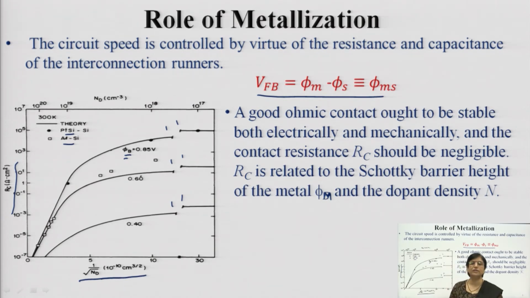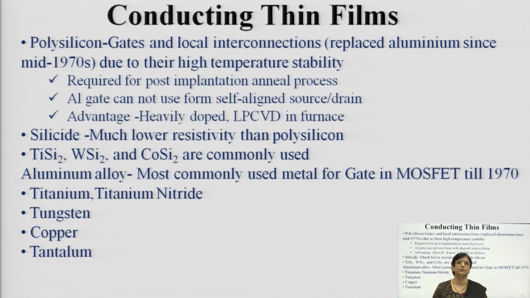Now, as the concentration of the dopant increases, phi m and phi s are both very important, and this is why you need to select the material very wisely when you go for metallization. Now, what are the conducting thin films? There are multiple choices for conducting thin films, and these choices are polysilicon gates or local interconnects. Slowly, aluminum, which was a very popular material in the mid 1970s, is getting replaced.